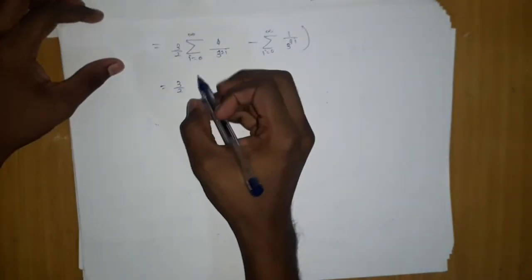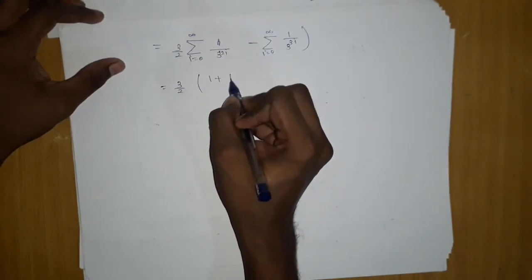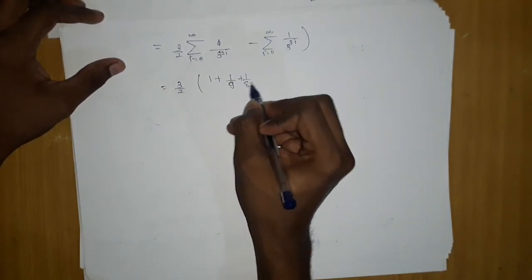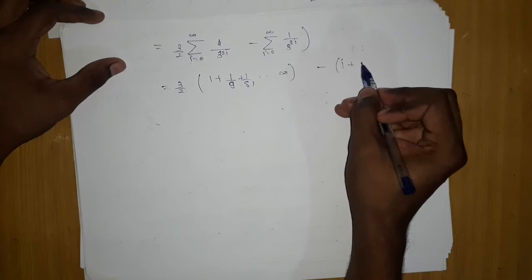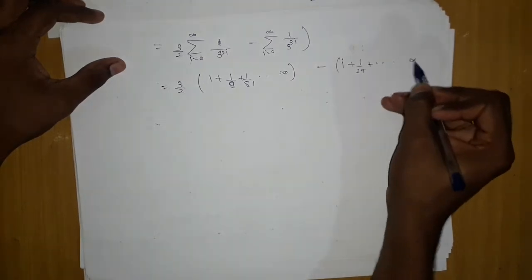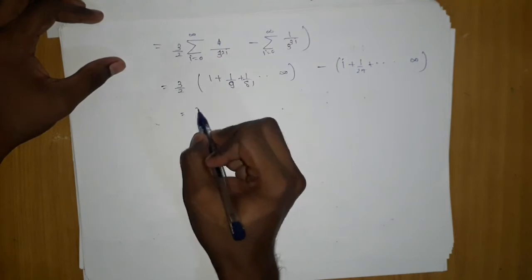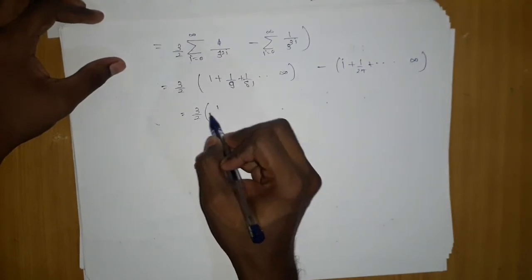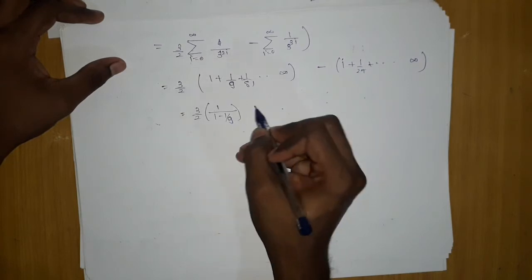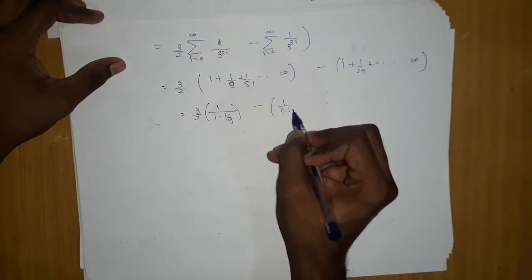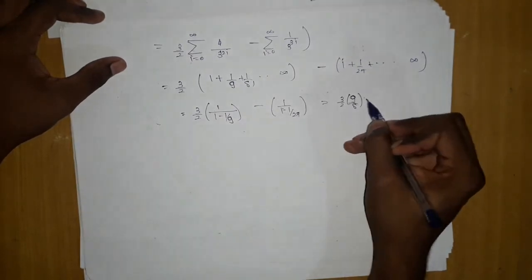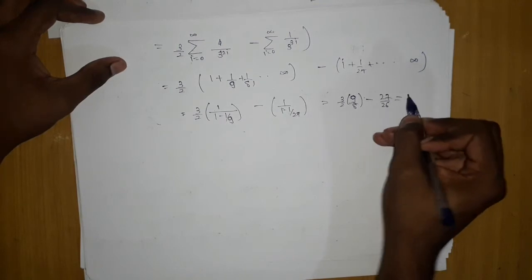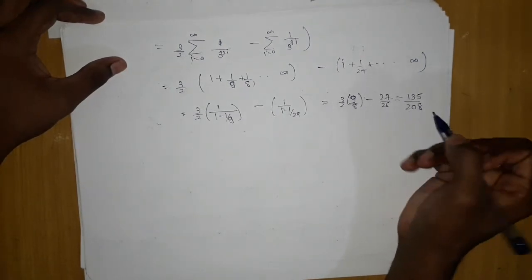After this step, if I open it, this will be nothing but 1 plus 1 upon 9, 1 upon 81, and so on till infinity, and this will be nothing but 1 plus 1 upon 27 and so on till infinity. So you can clearly see this is 3 by 2 into 1 upon 1 minus 1 by 9, minus 1 upon 1 minus 1 by 27, which gives you 3 by 2 into 9 by 8 minus 27 by 26, which leads to 135 by 208. So this is the required.